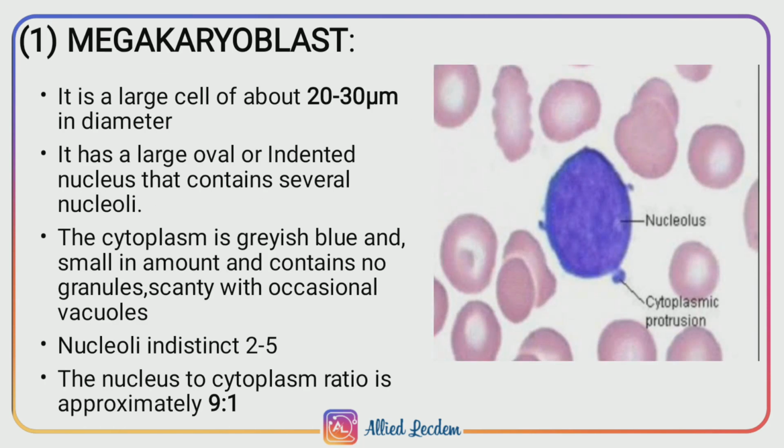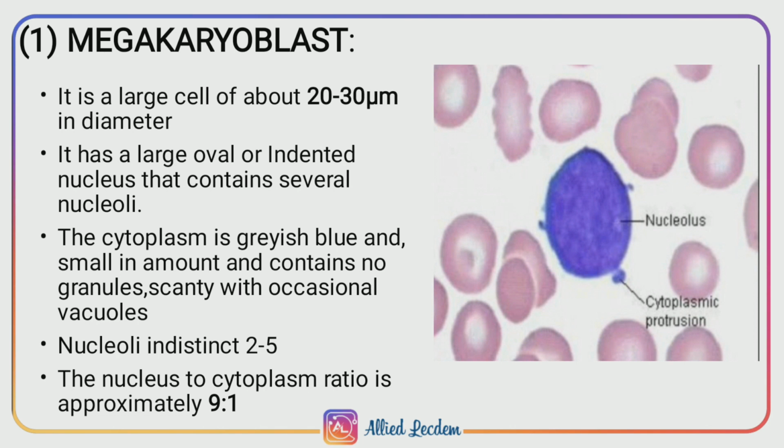Megakaryoblast. It is the earliest precursor of platelets in bone marrow. It is also a large cell of about 20 to 30 micrometer in diameter and it has a large oval or indented nucleus, that is oval shaped nucleus, and contains several nucleoli.